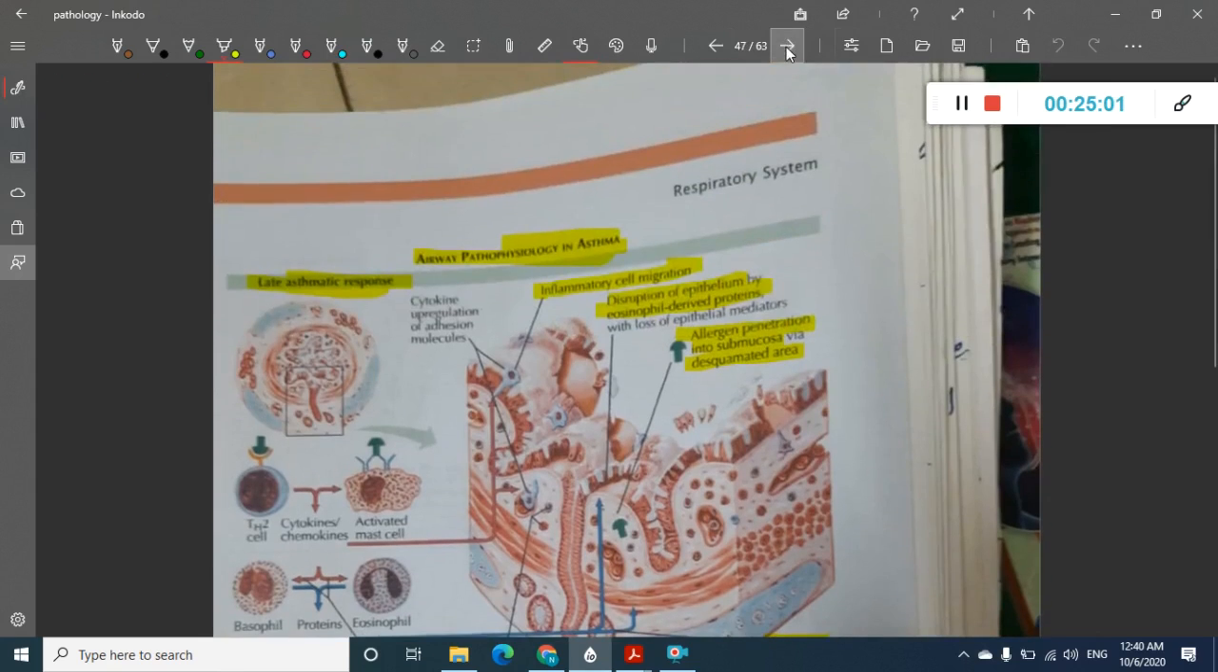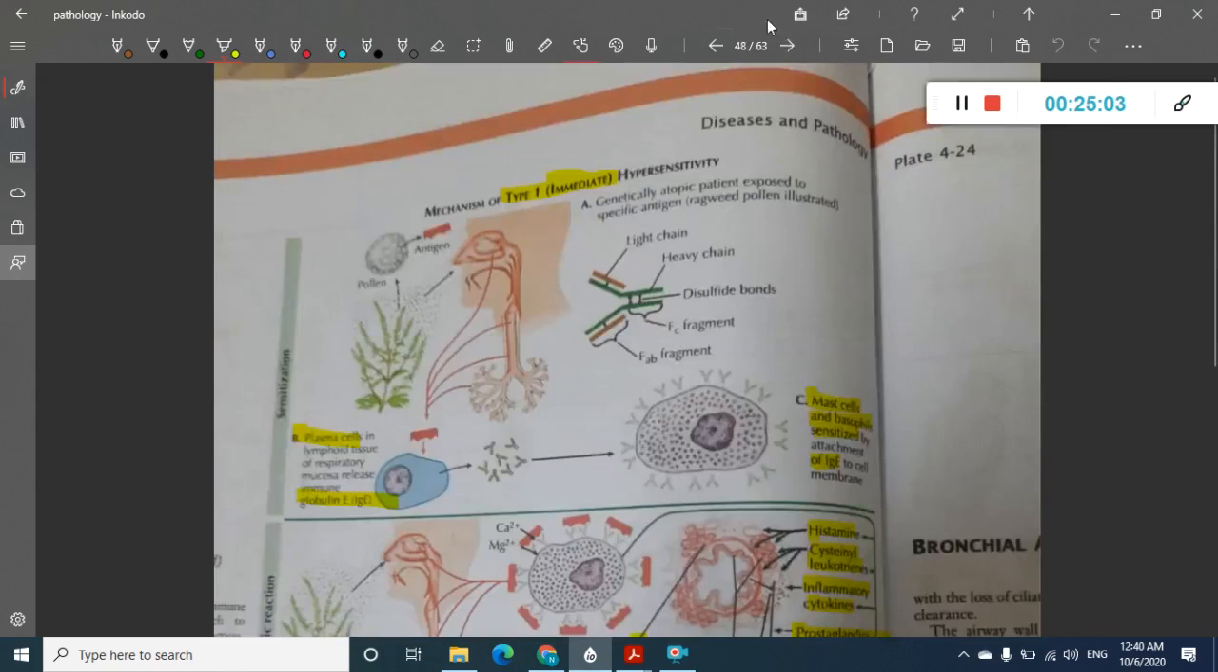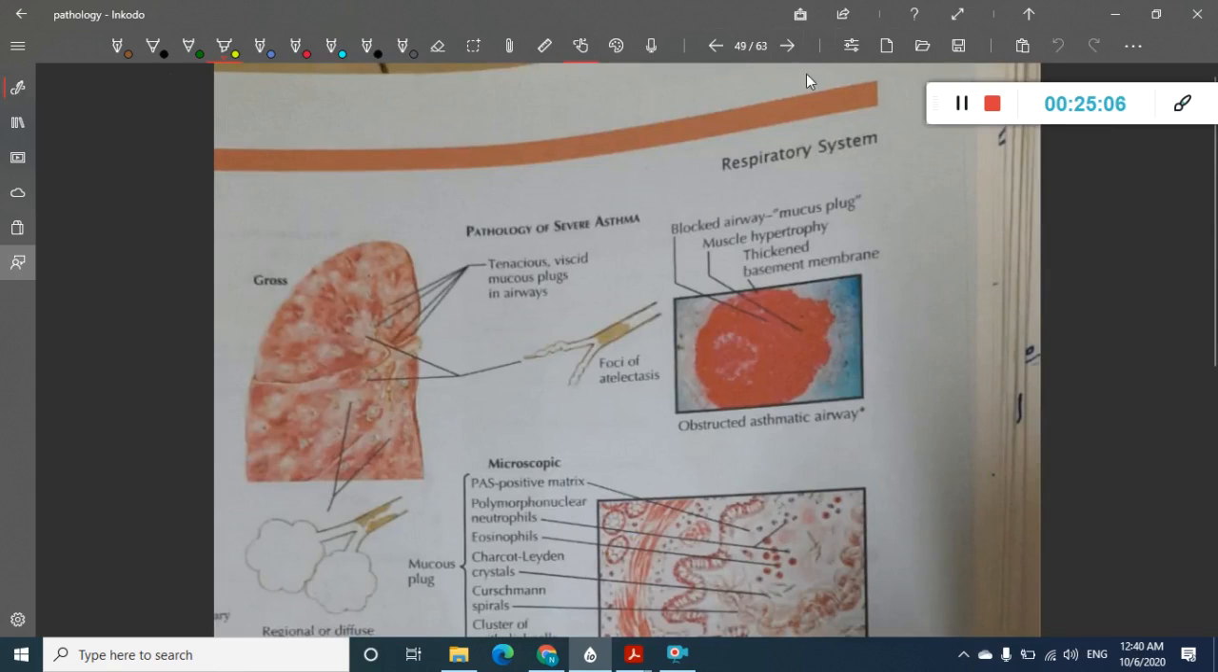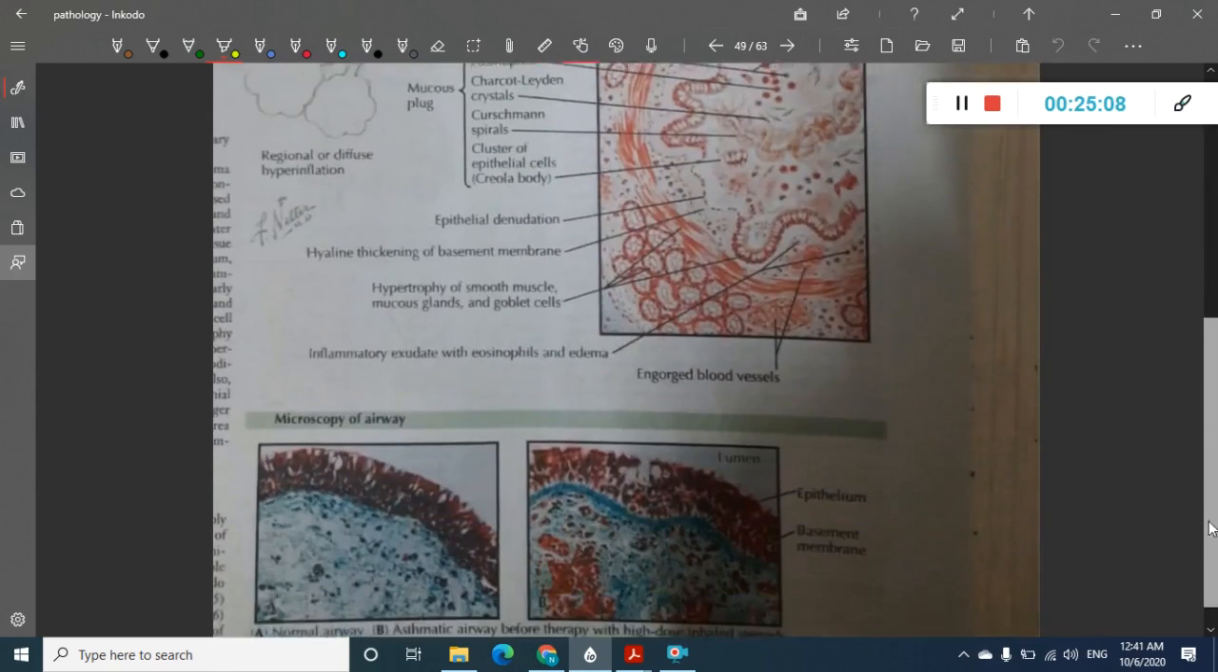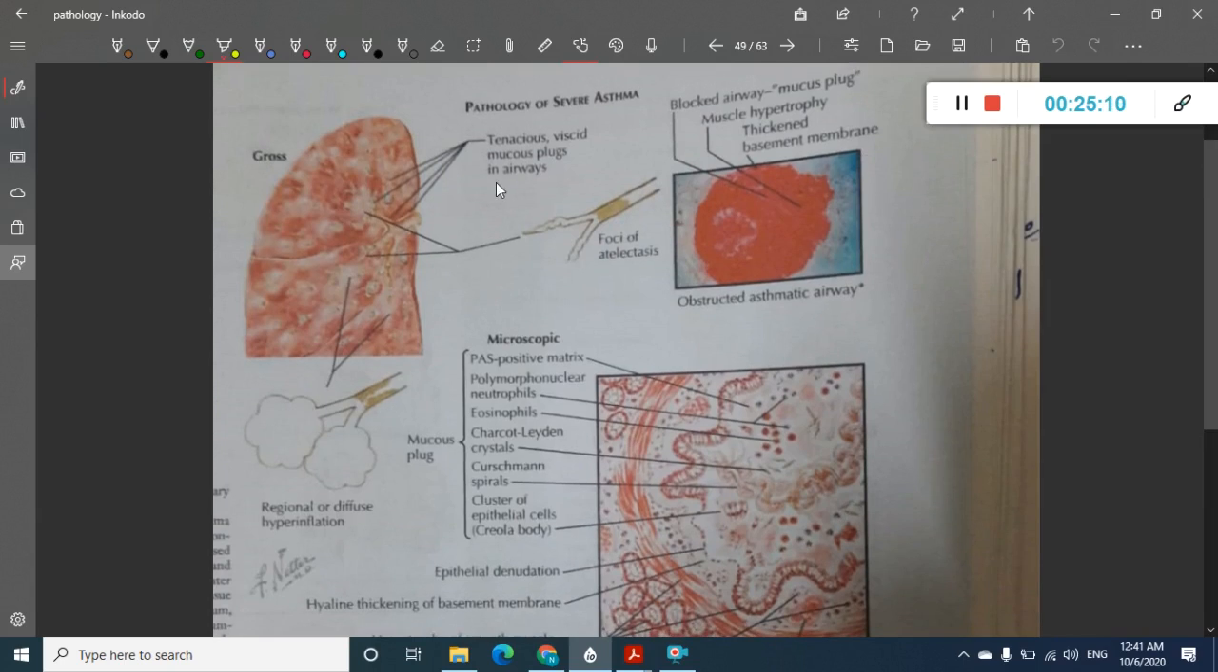So we have seen most of the things about asthma. So let us see histology pictures also. You'll see many mucus plugs. Many mucus plugs are seen. These are the mucus plugs which you are seeing here. Here you can see the foci of atelectasis are also seen. Then in the obstructed airway, you see the mucus plug.